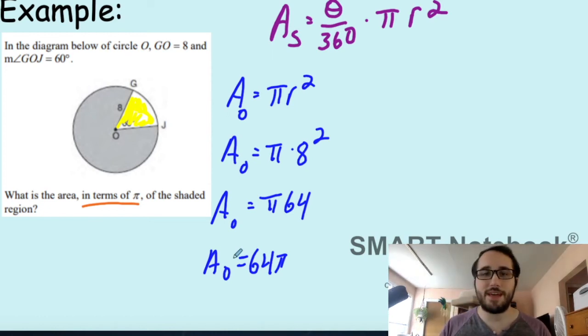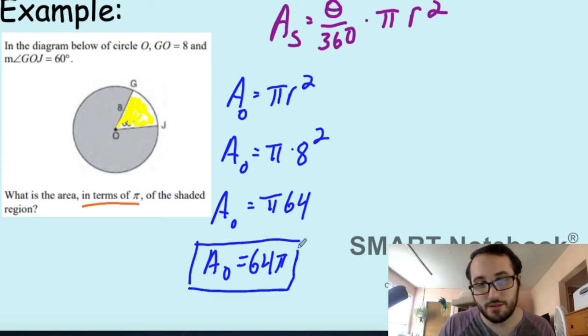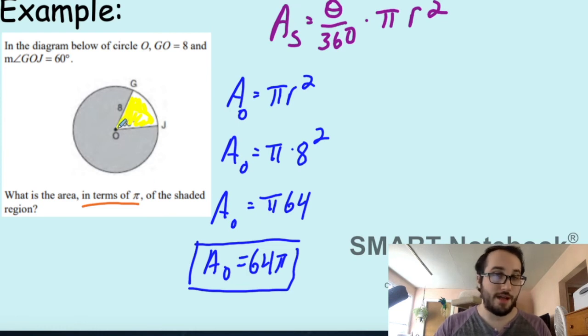The reason we do that is that when you multiply by pi, because it's irrational, you're going to get, I shouldn't say always, but you're going to get an irrational number, which is going to make us have fractions and all these different rounding errors. So by keeping pi there, it helps us simplify the problem a little bit more. Back to the problem. All right, so we got that the area of the entire circle is 64 pi.